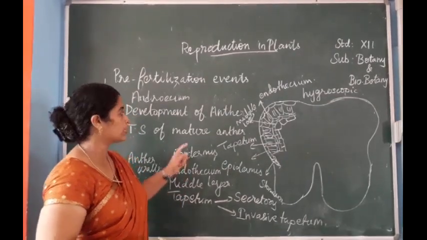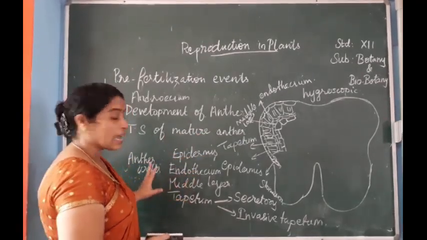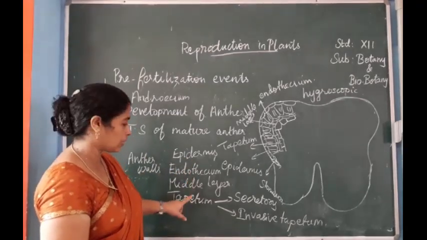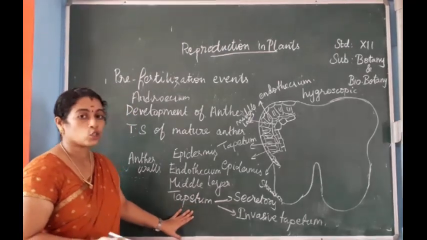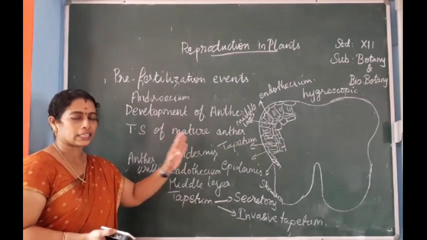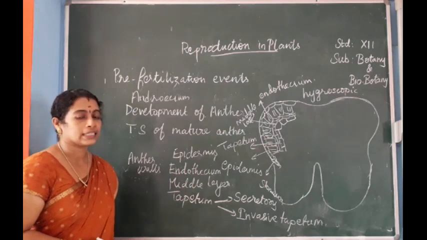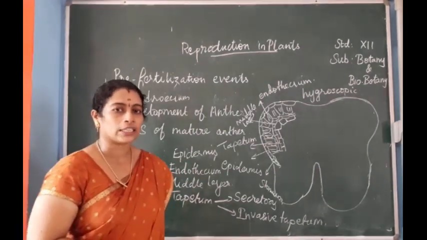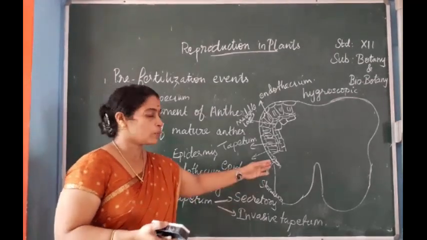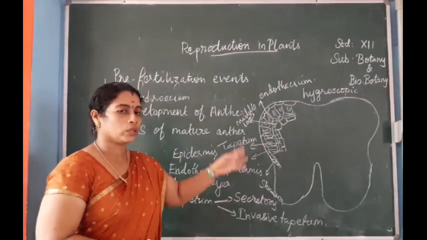Once again, listen: tiers of mature anther. First we are studying the anther walls. There are 4 walls. First, epidermis; second, endothecium; third, middle layer; and finally the tapetum. Epidermis is the outermost layer, made up of a single layer of parenchyma cells. It is protective in function. The second layer is endothecium, made up of radially elongated cells, and it helps in the formation of stomium, and in the dispersal of spores or pollen grains to the atmosphere.